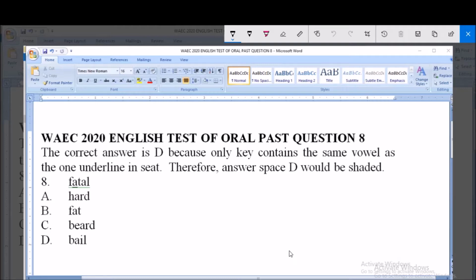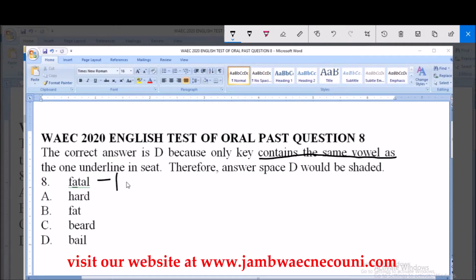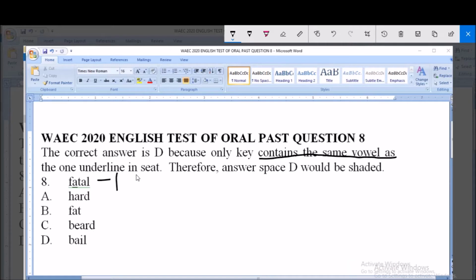Question number 8. The same instruction is applicable here. We're looking out for the option that contains the same vowel sound as in the given word, particularly the underlined letter. The underlined letter in this word is the first letter A, and by pronunciation, people pronounce it as "fata," but the correct pronunciation is "fete." By International Phonetic Transcription, it is pronounced as "fete." So it means that the first letter A sounds as A, not as people pronounce it.